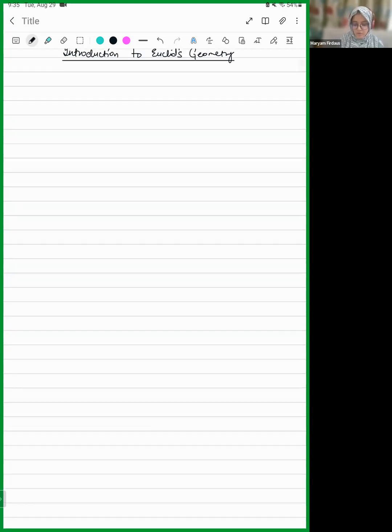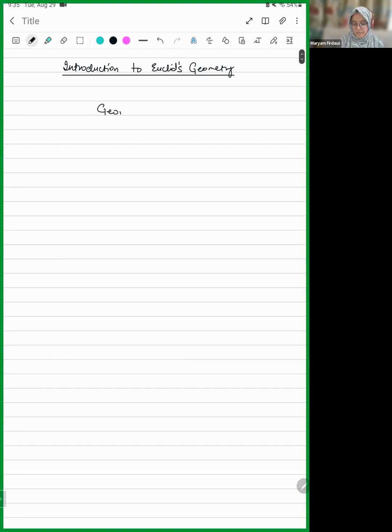Okay, what is geometry first of all? What do you guys think geometry means, according to you, in your own words? The study of shapes. Yeah, right. The study of shapes. So, geometry, geo means land or earth, right? So, geo means earth, and metry means to measure. So, geometry is basically that branch of math which measures, you can say, land.